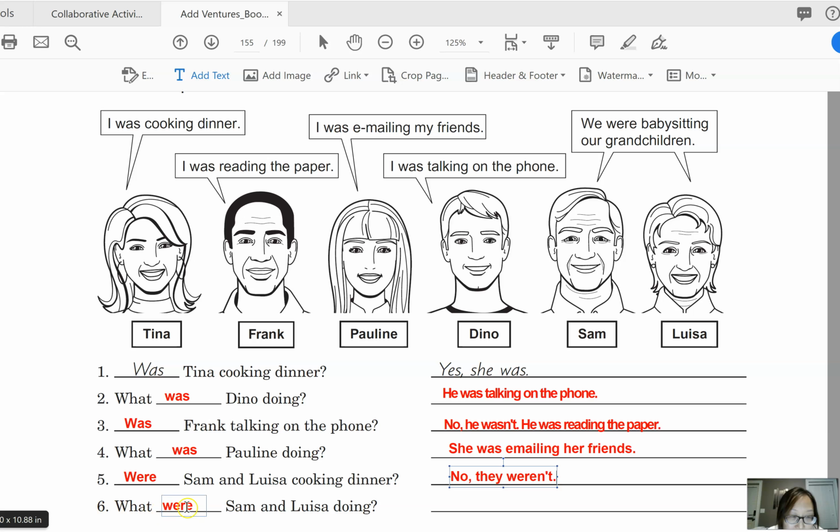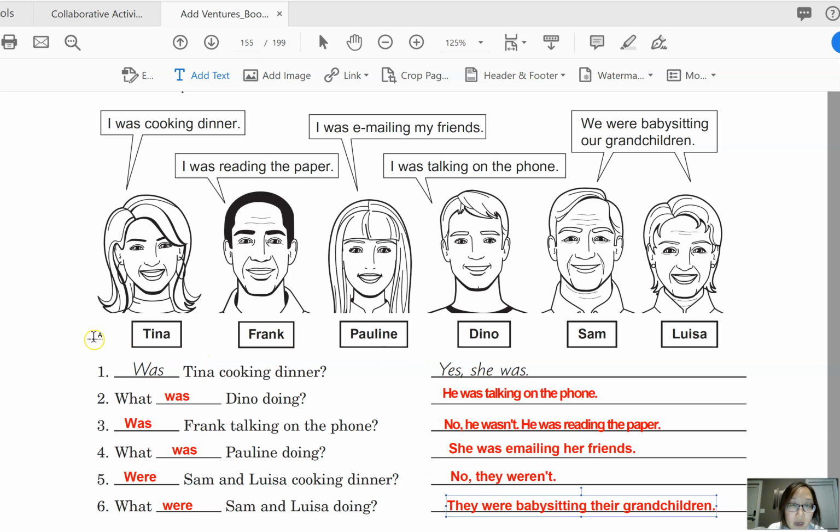So you can see that I already put the answer here, but the question is, what were Sam and Louisa doing? So you can put it there, that's fine. Or, of course, it's the same answer. They were babysitting. Now, we have to make sure we use the third person form of our. So instead of our, we say their grandchildren. Okay, so they were babysitting their grandchildren.